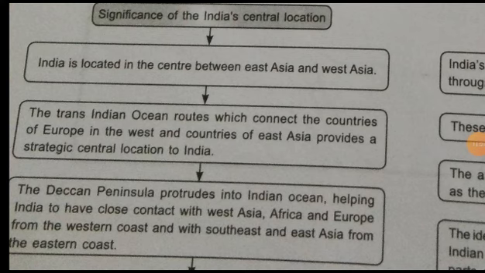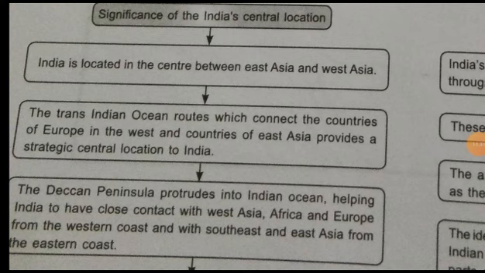First, India is located in the center between East Asia and West Asia. Means in India's location, it is at the center of the Asian countries, between the East Asian countries and West Asian countries.